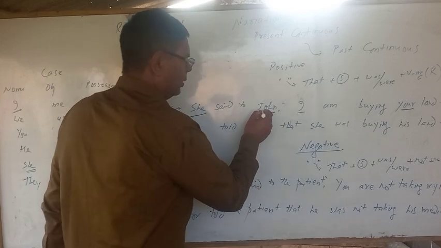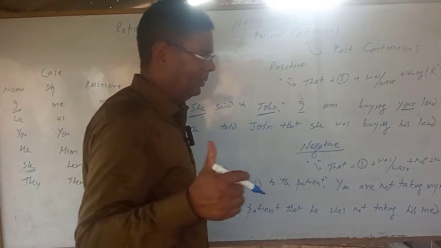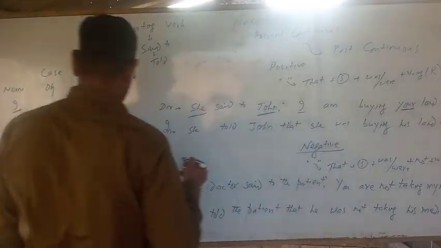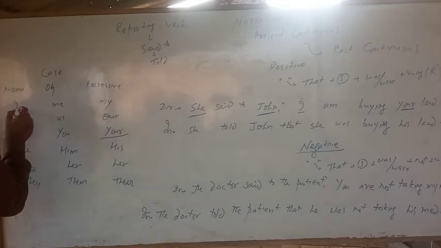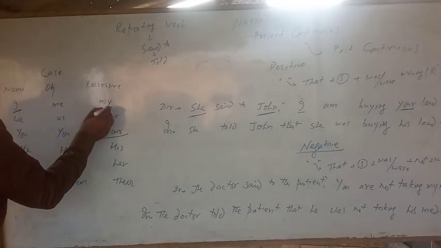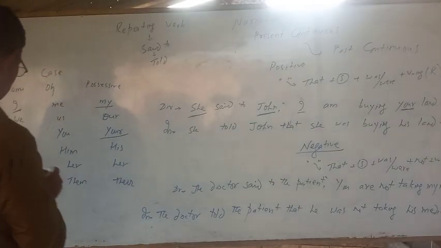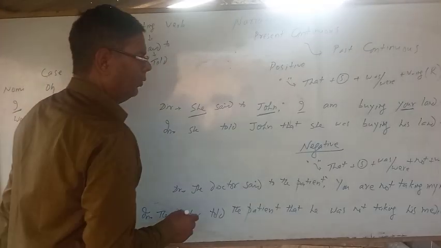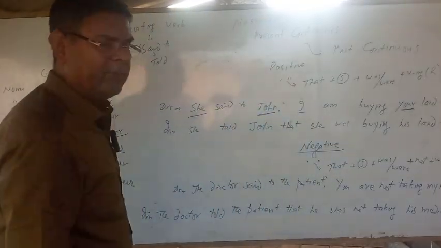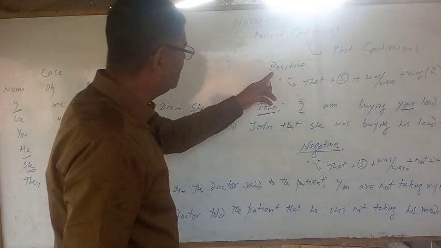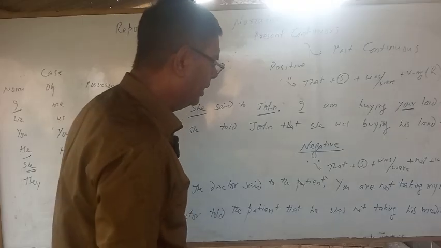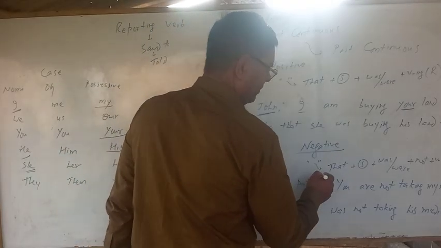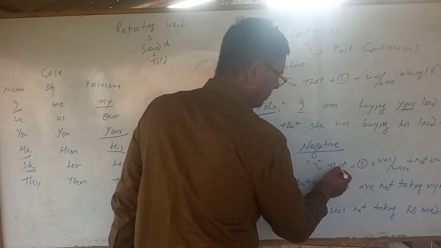John is in third person singular number, masculine gender, in the form of he, and your is in possessive case. Then what will be the possessive case of he? It will be his land. Look here, a chart is available there. Try to understand it, and you should practice on it. It will help you to change the sentences of direct narration into indirect narration. Okay, it is easy. Here I have written the rules of indirect narration. When we change positive sentences into indirect narration, we will use the rules of past continuous.